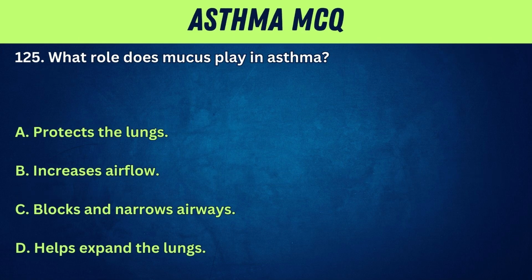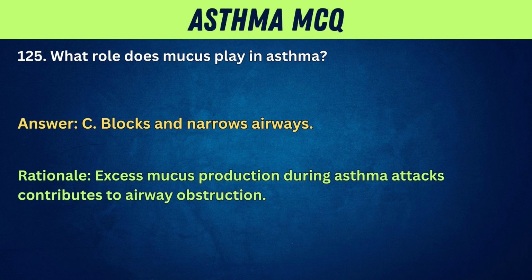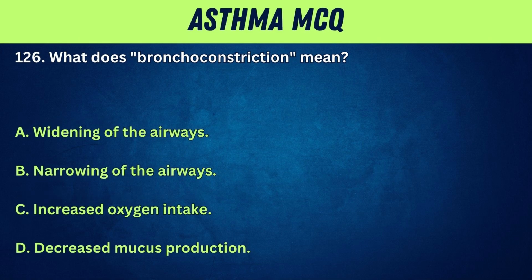125. What role does mucus play in asthma? A. Protects the lungs. B. Increases airflow. C. Blocks and narrows airways. D. Helps expand the lungs. Answer: C. Blocks and narrows airways. Rationale: excess mucus production during asthma attacks contributes to airway obstruction.